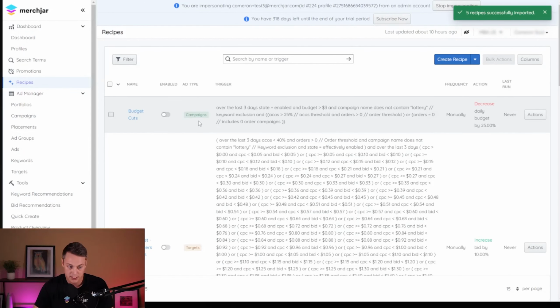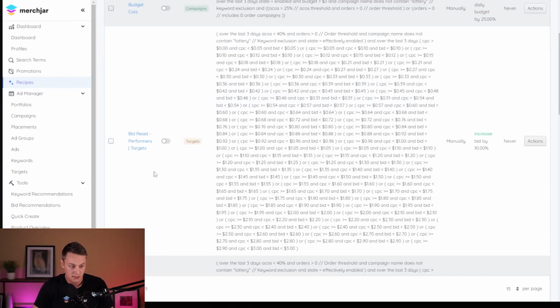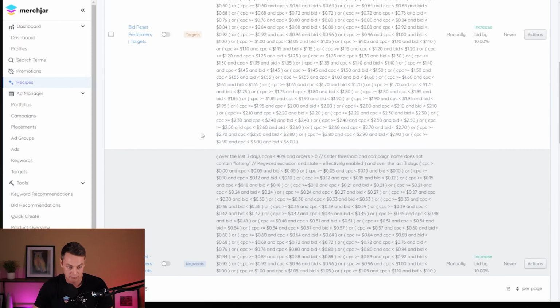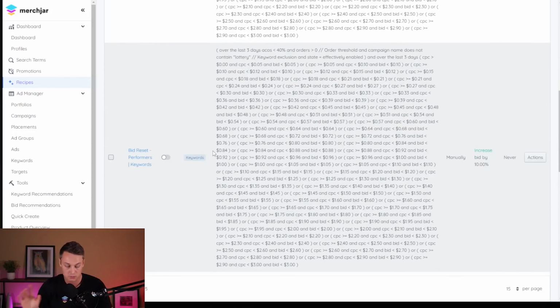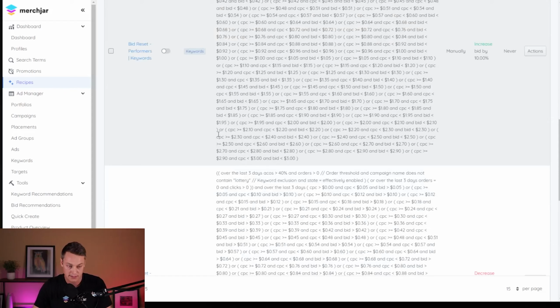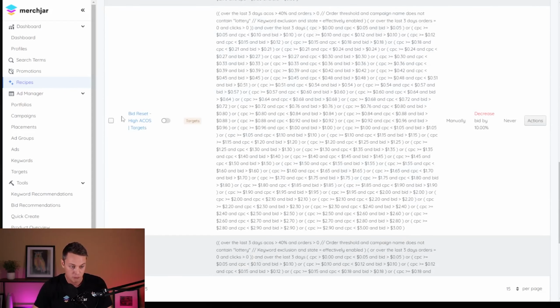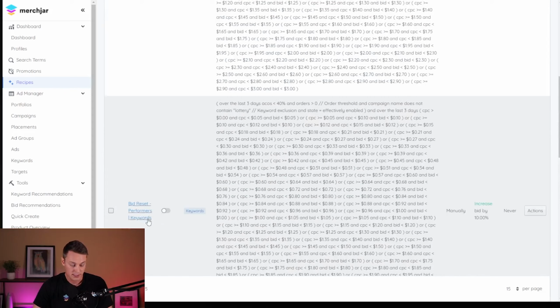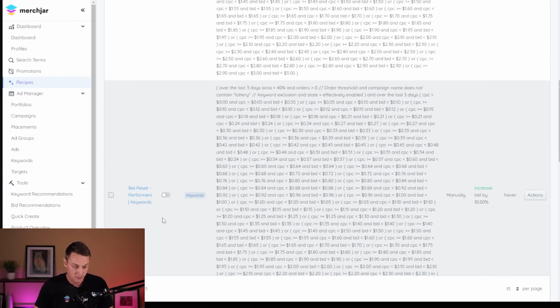Perfect. So we have our budget cuts recipe, bid reset on our performers' targets, bid reset on our performers' keywords. So these are the same recipes, just one targets your keywords, one targets your auto targets and ASIN targets. And then ones that have a high ACOS, we're going to bring down to our target CPC. And same thing with the keywords. So the performers increase the bids to match our CPC for anything that's performing well.